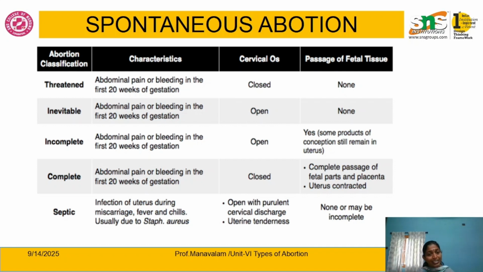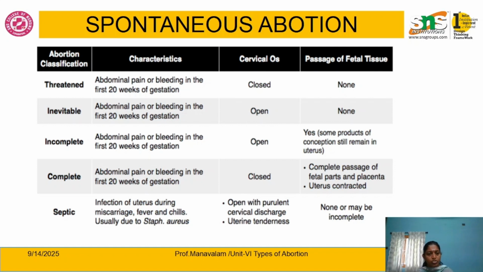Complete: here the products are completely expelled from the uterine cavity through the cervical os. The mother has the same symptoms, and the os is open, with complete passage of fetal parts and placenta. After they come out, the os closes, and the uterus contracts like a normal delivery.